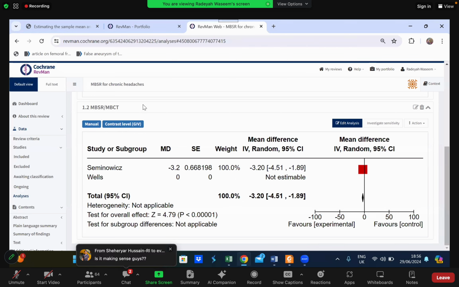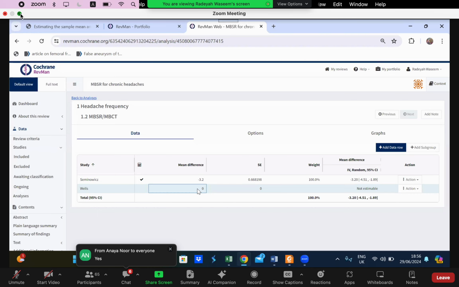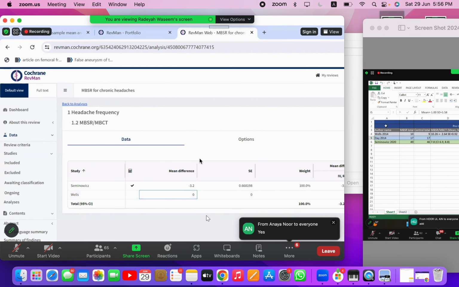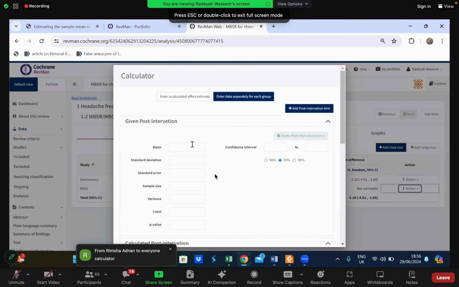So for now, for the intervention group, we added the analysis. We entered the data for one study. We are going to enter the data for the second study now. Now I want you guys to tell me the values for Wells et al. First of all, tell me where should I go now, guys. For Wells, where should I go if I want to calculate the mean difference? I should go on action. What should I click on now? I should go on calculator. Okay. Now post-treatment values. Can you guys tell me the values to add over here?